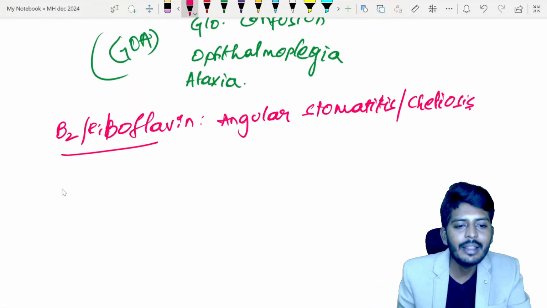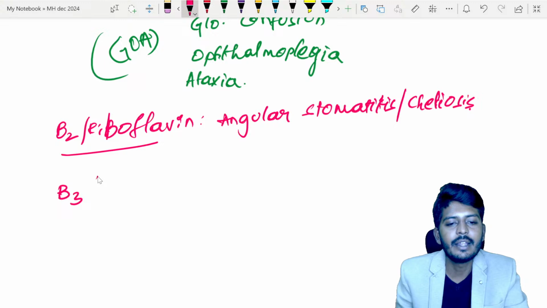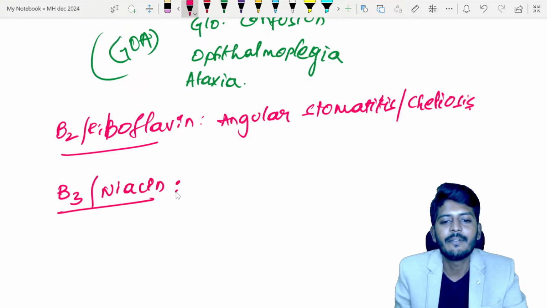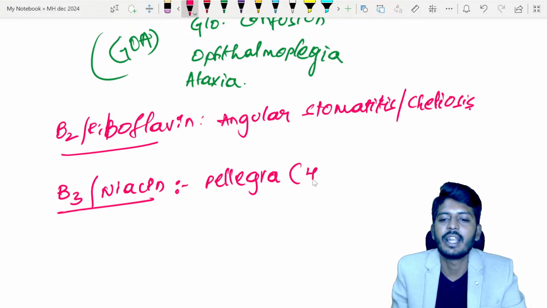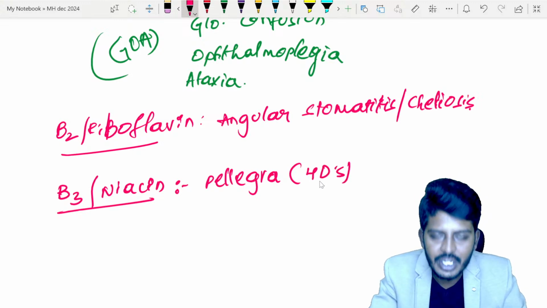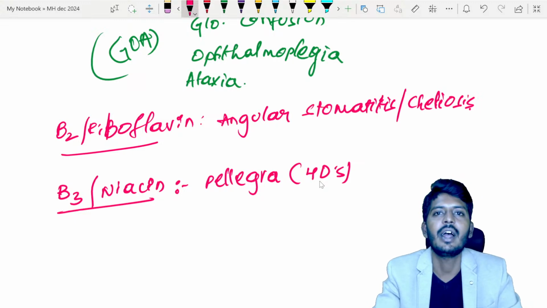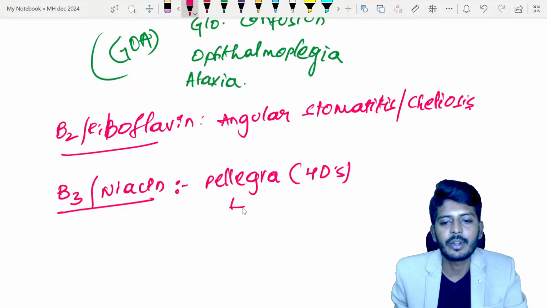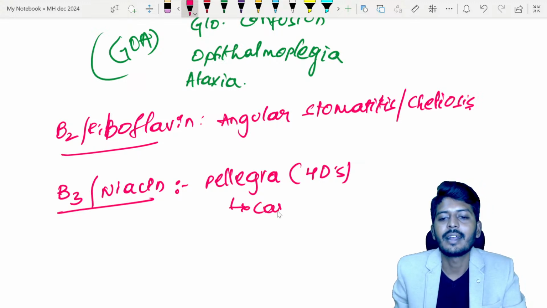Then you have your B3. B3 is also called niacin. Deficiency leads to pellagra. Pellagra is the disease associated with 4Ds: dermatitis, dementia, diarrhea, and death of the patient. And in this patient, you can find something called Casal necklace.